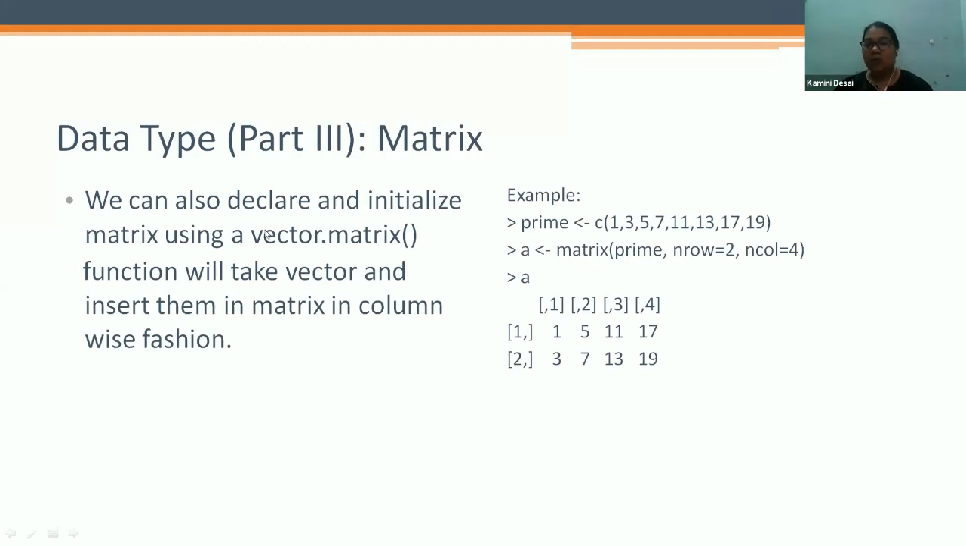We can also declare and initialize a matrix using the matrix function with a vector. The function will take the vector and insert it into the matrix in a column-wise fashion. If you try this first, I will share it, and then you will come to know how the matrix performs in the R software.